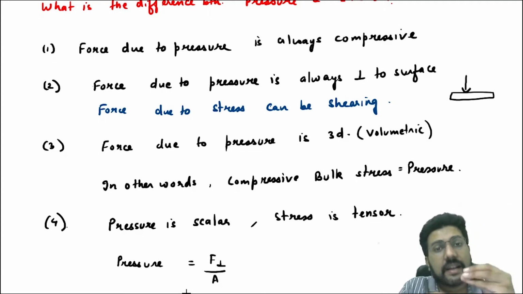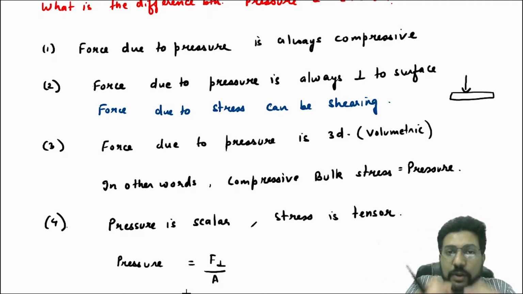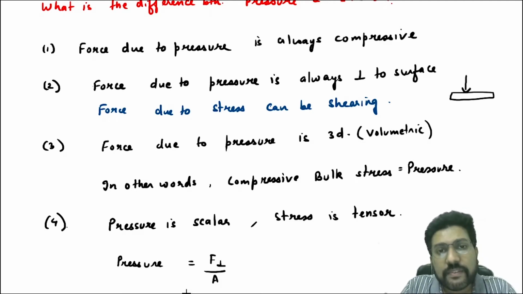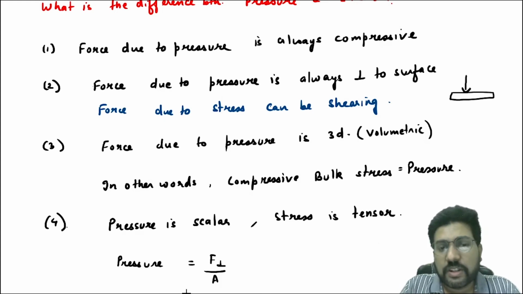But in stress, we have seen that stress can be one-dimensional also. If a rod is being pulled, then this is stress. The pulling force will apply stress, but it will not apply pressure. The pressure is always three-dimensional, but stress can be one-dimensional also.